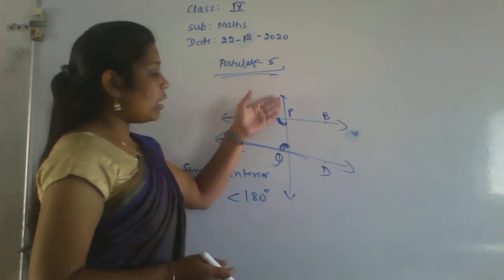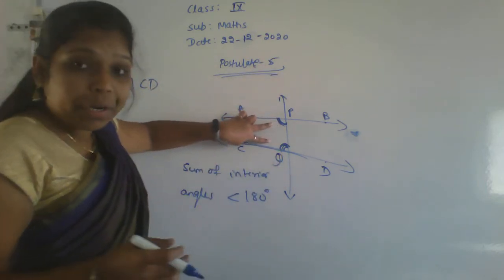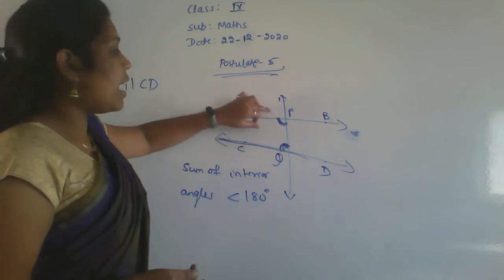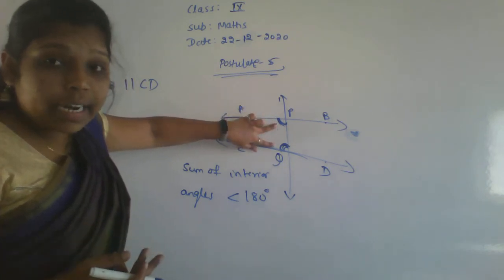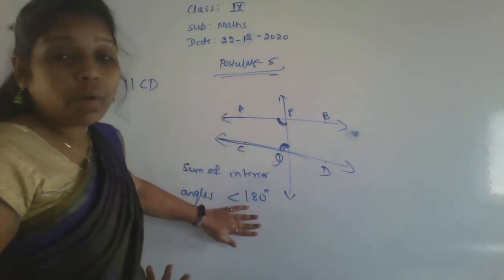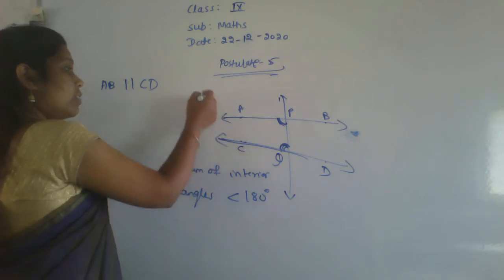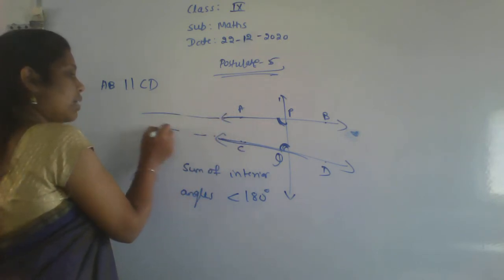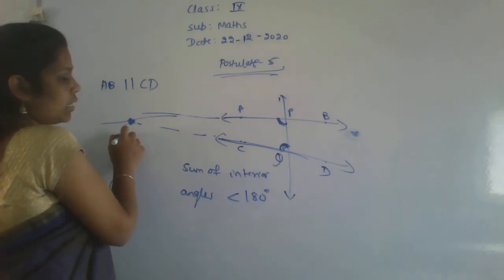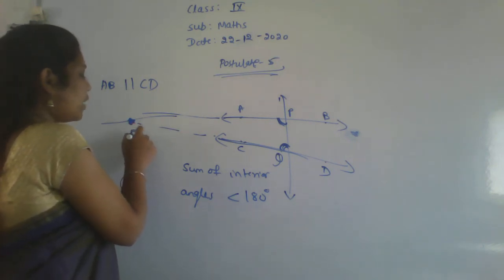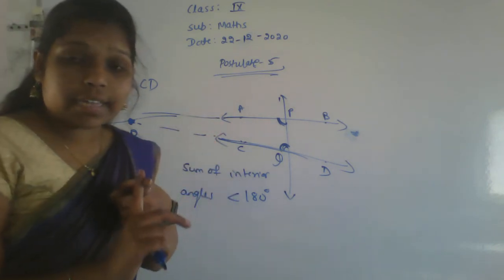One line falls on these two lines, making two interior angles here, and the sum of the two interior angles is less than 180. If it is less than 180, this means if we extend lines A and C like this, somewhere at a point, which I'll take as R, the lines AB and CD intersect.